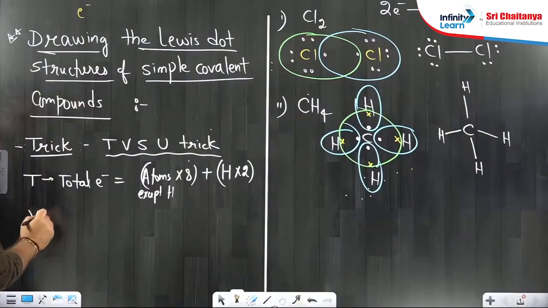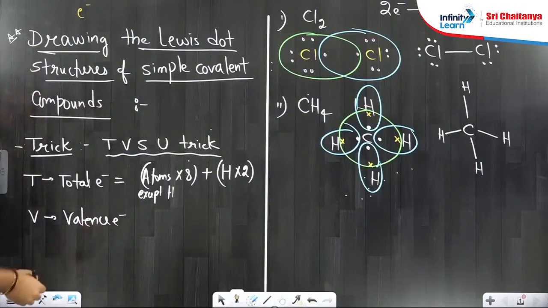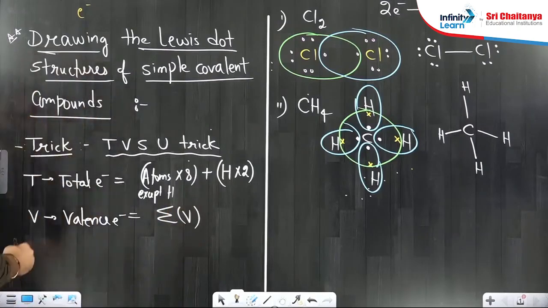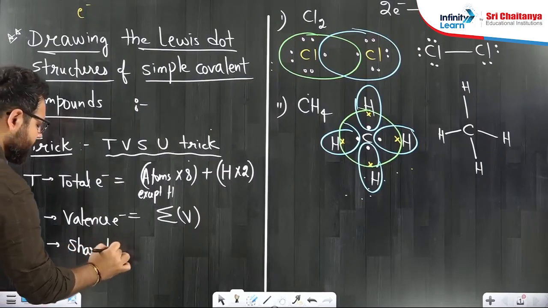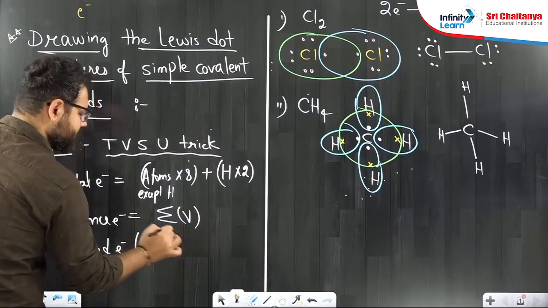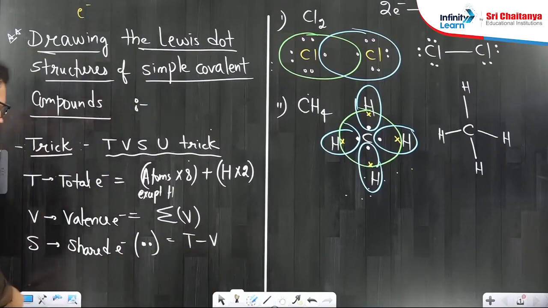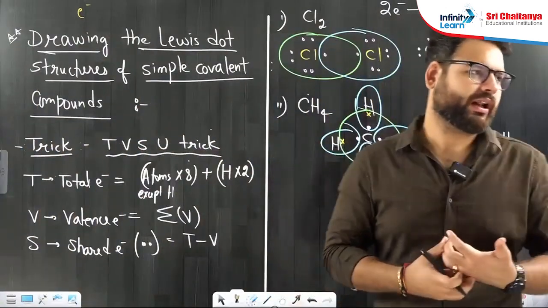Okay. V means nothing but valence electron. All of you know how to find the valence electron. It is nothing but the sum of all the valence electrons. S means shared electrons. This is important. Shared electrons, let's say we'll show it by dots here. It is nothing but T minus V. Remember it, T minus V. So first number minus second number, we get the shared electrons.